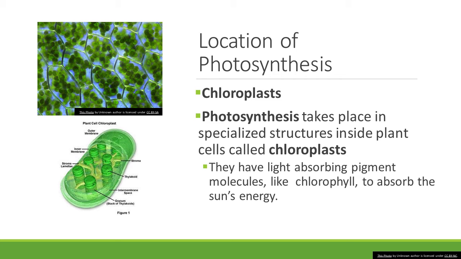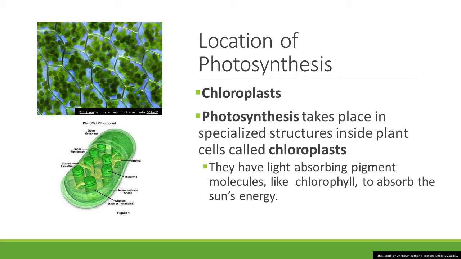All right, next I want to talk about where photosynthesis happens. So photosynthesis happens in the chloroplast. So in your notes, you need chloroplast. Know that it happens in the chloroplast. You don't necessarily need all the non-bolded words. If you look at this picture up here, this is a microscopic slide showing you the chloroplasts in the leaves. Each of those green dots there are the chloroplasts.